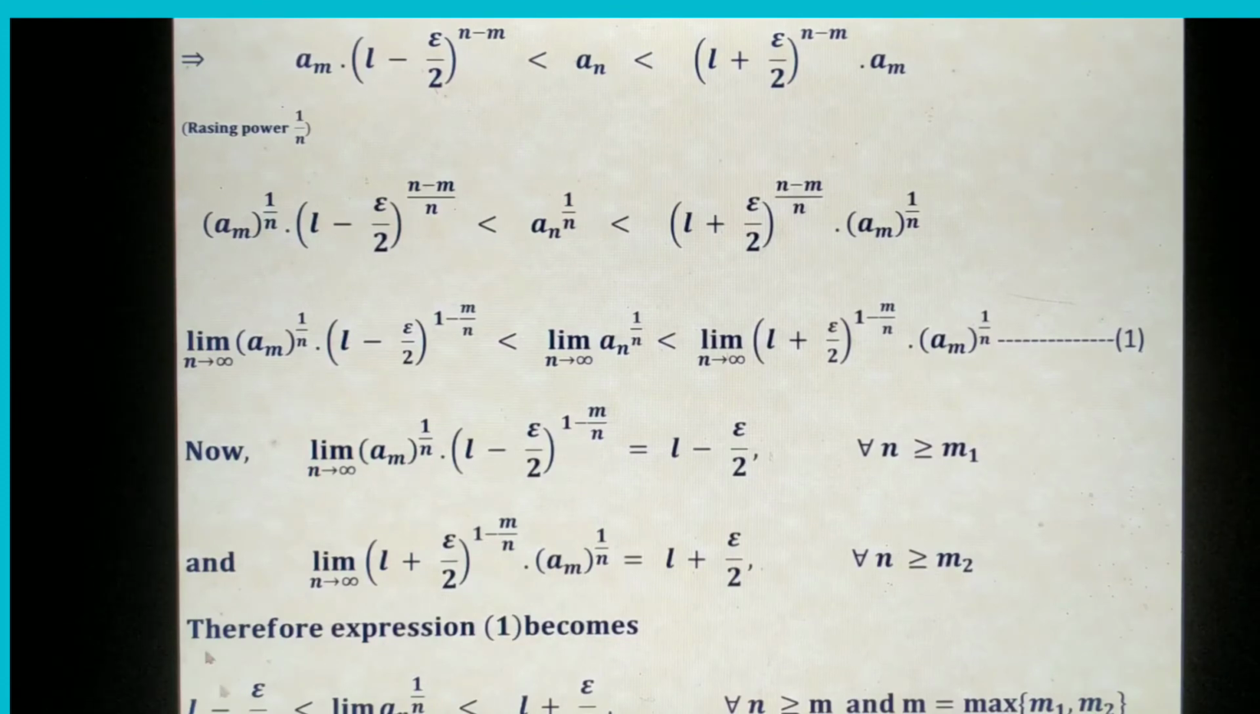Therefore, L minus epsilon by 2 is less than limit n tends to infinity a_n to the power 1 by n, which is less than L plus epsilon by 2. Now, to take n greater than or equal to m, this m is the maximum of m1 and m2. What does it mean that a_n to the power 1 by n is in between L minus epsilon by 2 and L plus epsilon by 2? That is nothing but the modulus of a_n to the power 1 by n minus L is less than epsilon by 2 for every n greater than or equal to m.